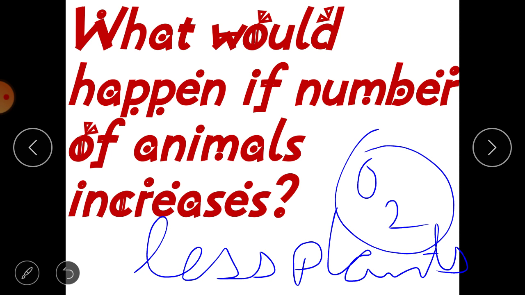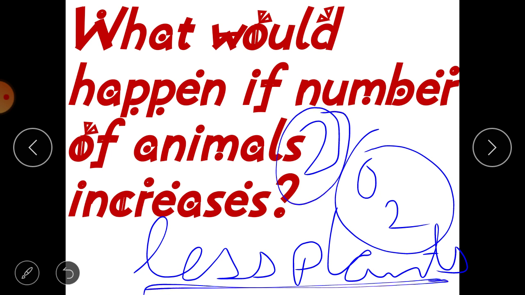So there will be two problems in front of us. If there will be less plants, the first problem will be scarcity of food. Food will be less. And the second problem will be of oxygen, that we will not have enough oxygen to breathe. To overcome these two problems, we should maintain a balance in the nature. We should protect both plants and animals, because both are equally important to maintain a balance and to continue life on the planet Earth. So I hope you will be protecting both plants and trees.